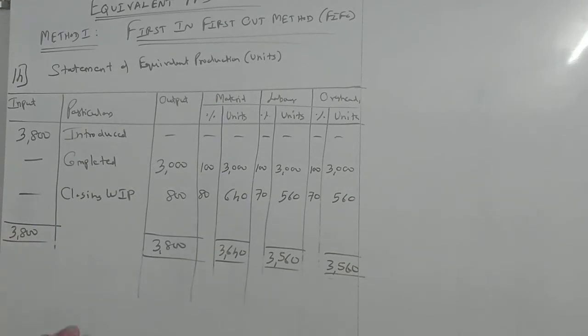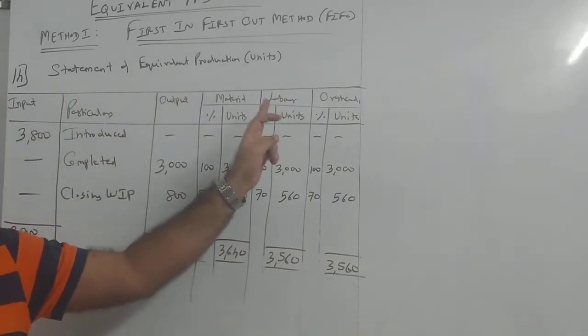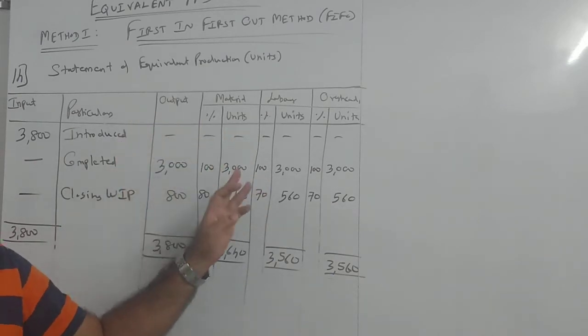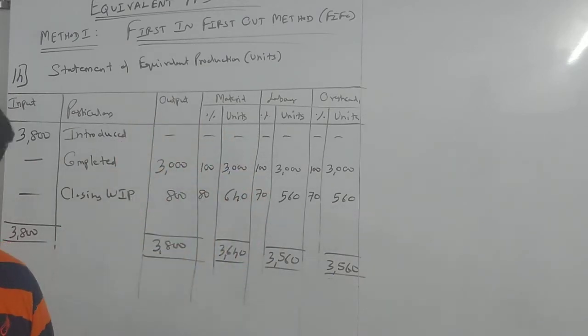This has to be prepared in each and every sum of the first two methods, because your further table calculation is going to be based on these units only. Clear with this? So what columns will we have? Input, particulars, output, material, labor, overheads, and material, labor have sub columns of percentage and units. Later on there will be cases where there will be two materials, but we'll see that later. Today we are just focusing on the basics. Okay? Now I'll take the next sum.